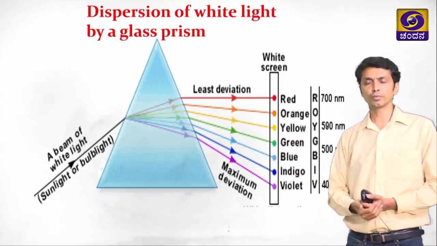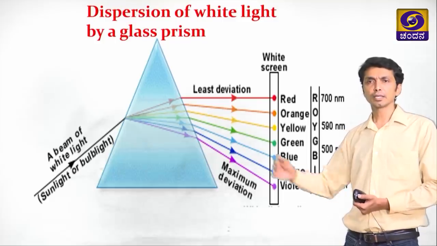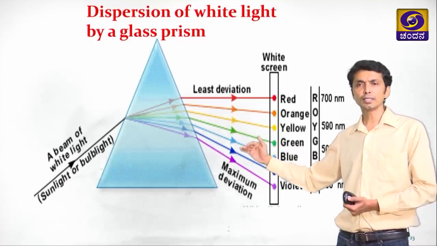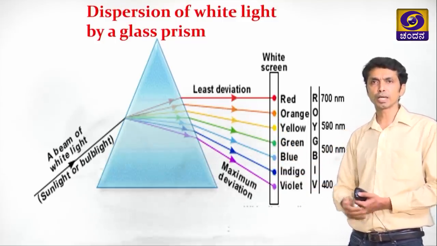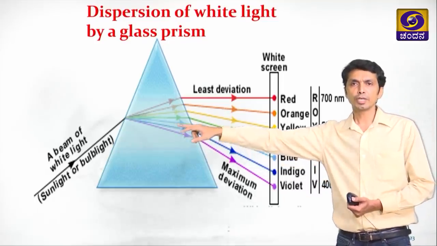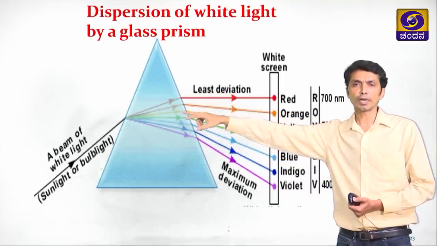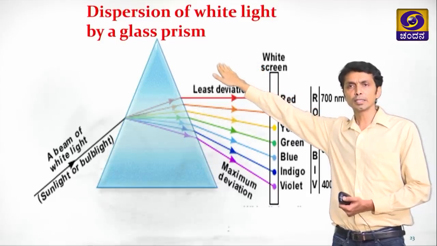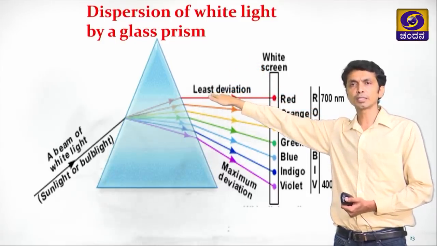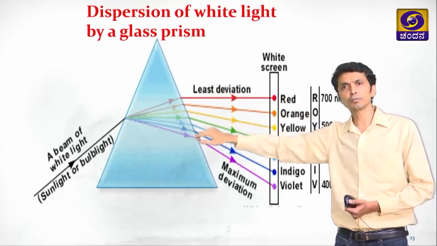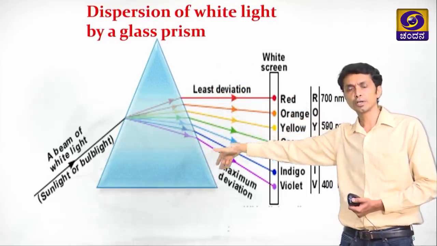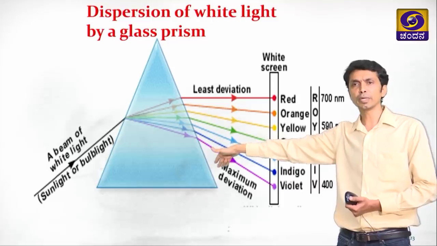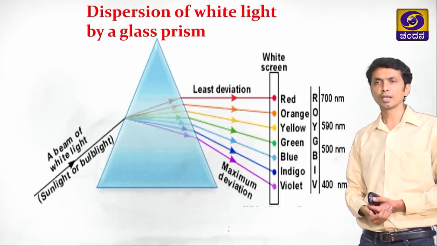Colors we know, which are the 7 colors, but the question is, why did the violet bend the most? As you can see, if the trajectory of the white light had been drawn this way, you can compare that the least deviated is red, and the most deviated from the incident ray direction is violet. This is the most bent color.